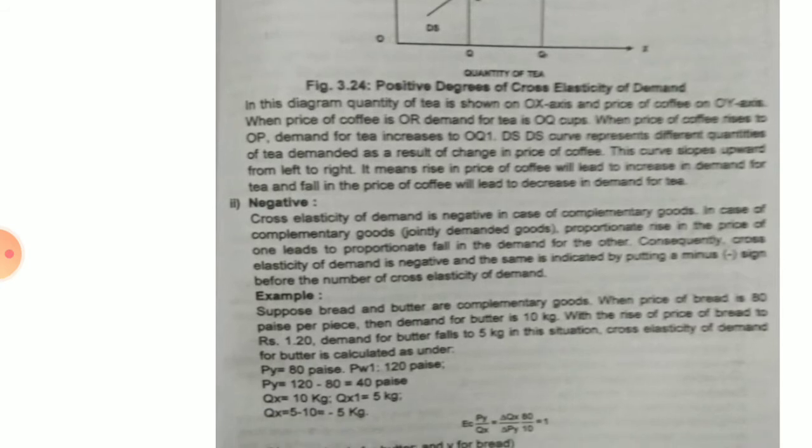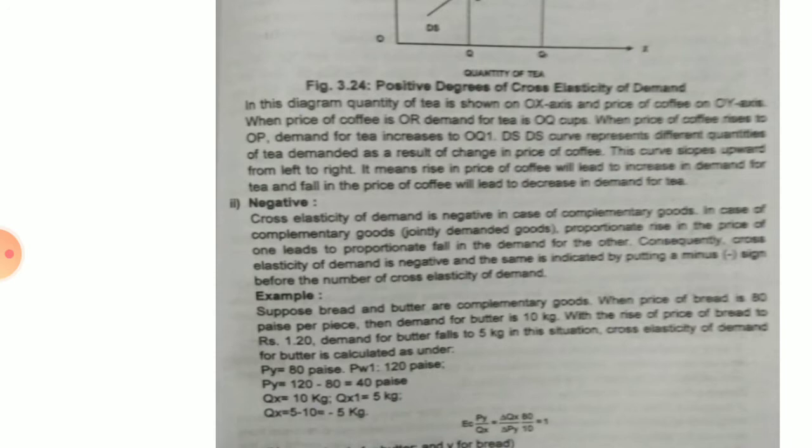Next one is negative. So this is in the case of complementary goods. Positive is for substitute goods. Second one is negative. It is mostly in the case of complementary goods, that is, they are jointly demanded goods. For example, car and petrol, those are jointly demanded. Butter and bread, they are jointly demanded, so these are complementary goods. So when there is a rise in the price of bread, then what will happen, the demand for the other good will fall.